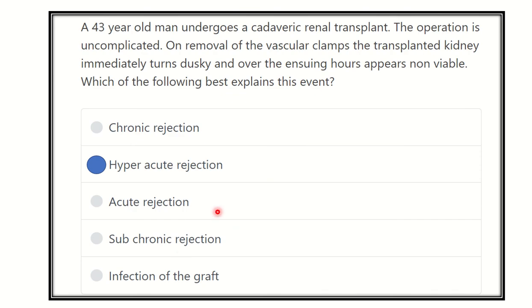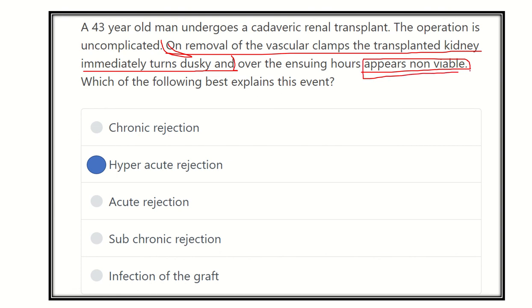So here our final answer is hyperacute rejection, because we can see here the kidney became immediately dusky upon removal of the vascular clamp. So on the operation table, when the vascular clamp is removed, the kidney immediately becomes dusky and appears non-viable. As this occurs on the operation table, it is called hyperacute rejection.